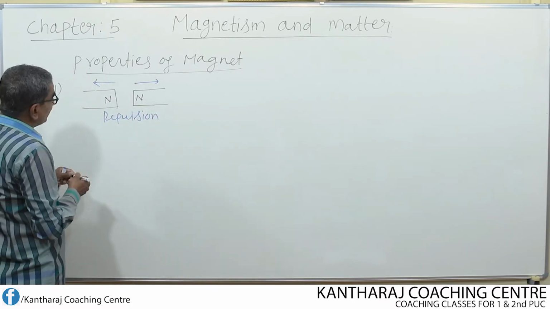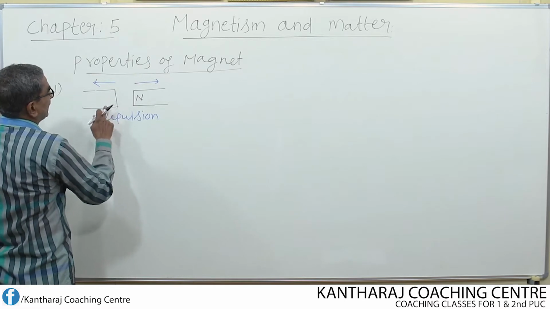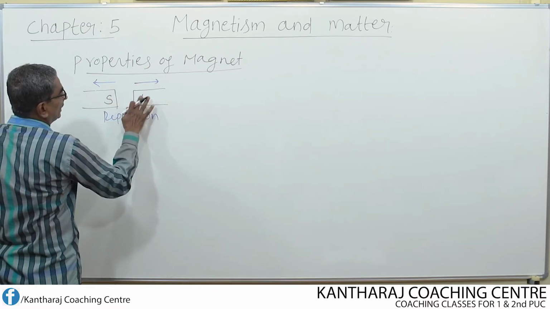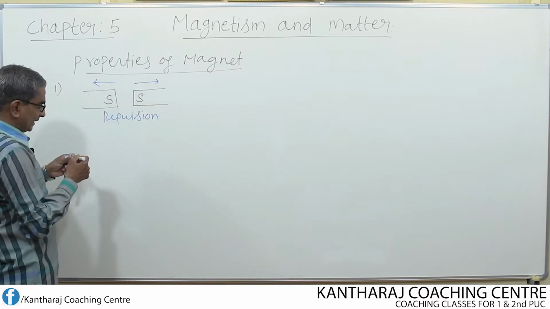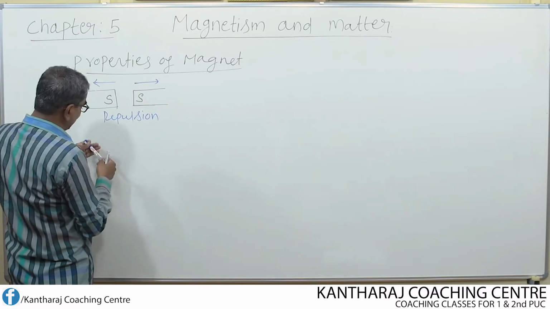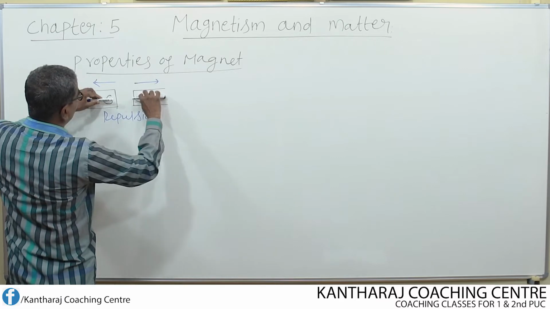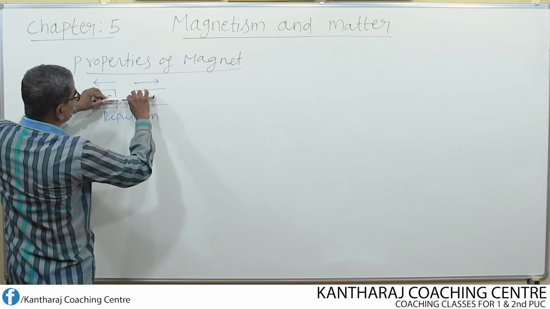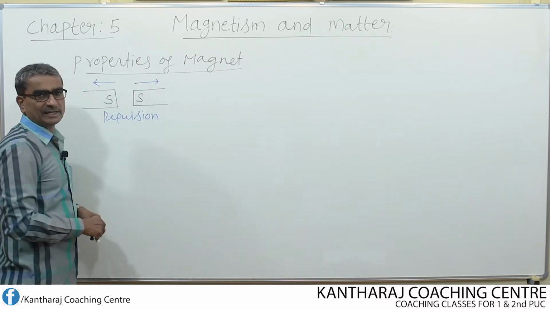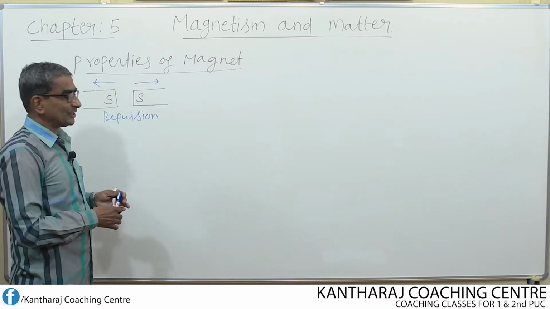Suppose similarly, instead of bringing north pole, if I bring south pole and south pole, once again, now if I assume once again that this is the south pole of one bar magnet and this is the south pole of another bar magnet, if I bring them close to each other, once again they tend to move away from each other, which is nothing but repulsion.